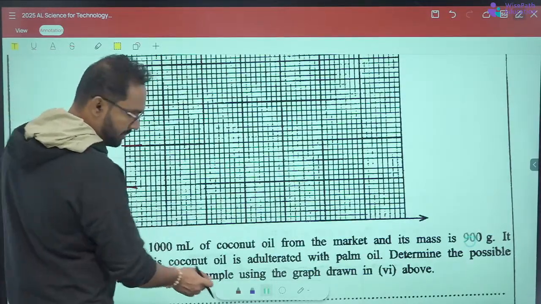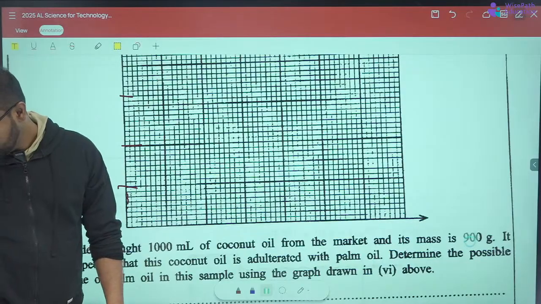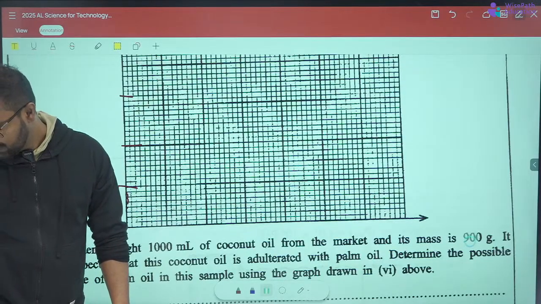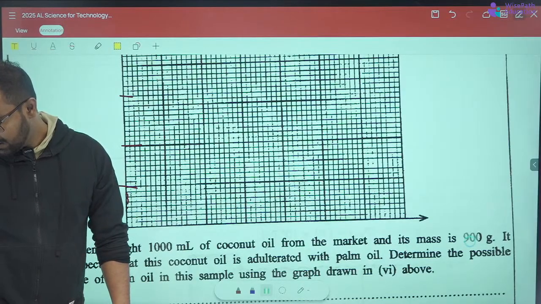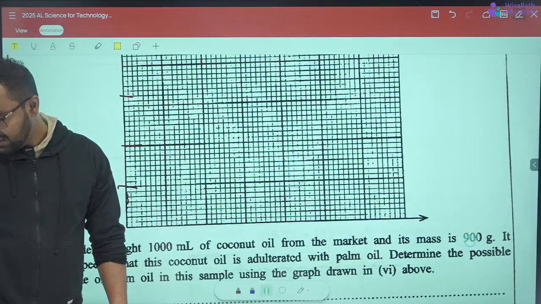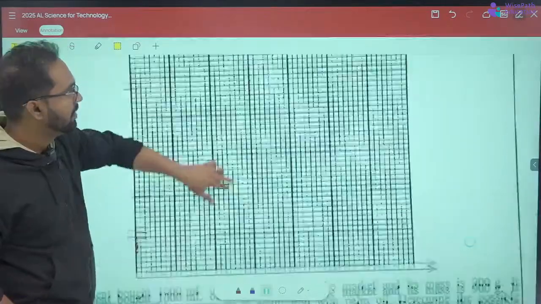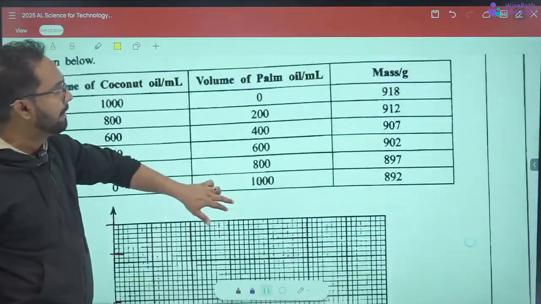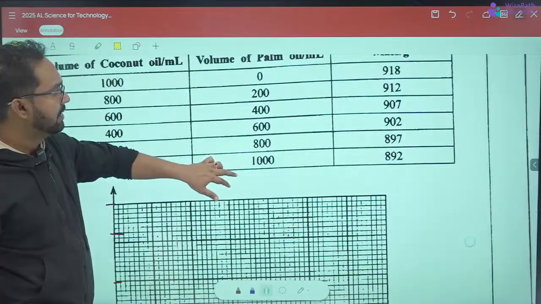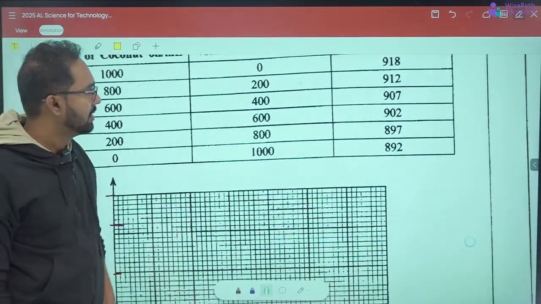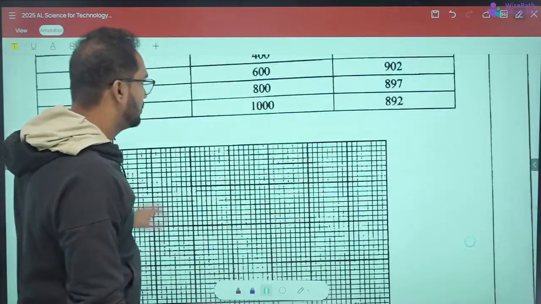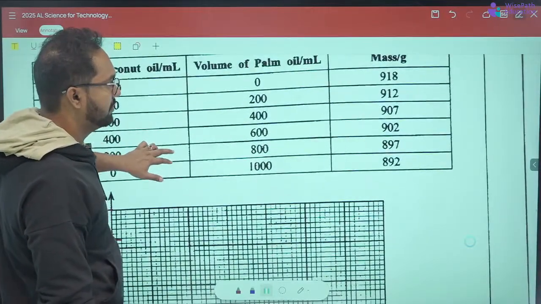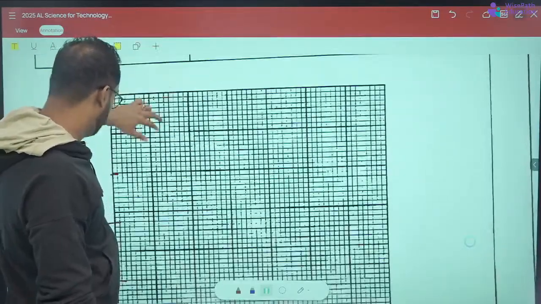The volumes are from 0 to 1000, and the masses are from 892 to 918. All are 6 boxes.